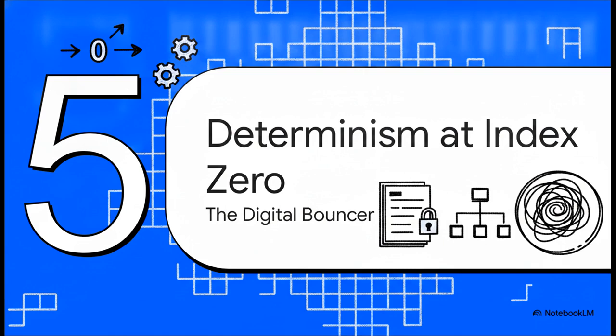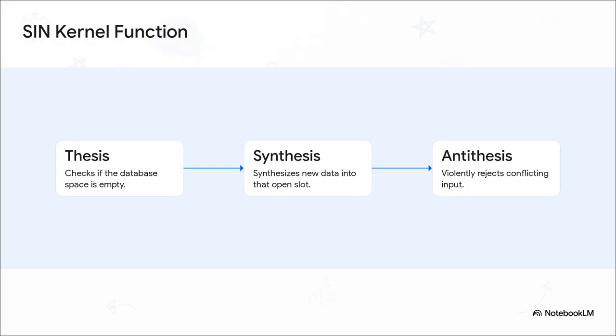Section 5. Determinism at Index 0. The Digital Bouncer. And this brilliantly illustrates our core mechanism here, the SYN kernel function. Imagine a highly efficient, super strict bouncer at a very busy club. This bouncer doesn't waste time scanning the massive history of everyone waiting in line. No, they only look at the ID of the person standing directly in front of them right now, at Index 0. The sequence is totally rigid.